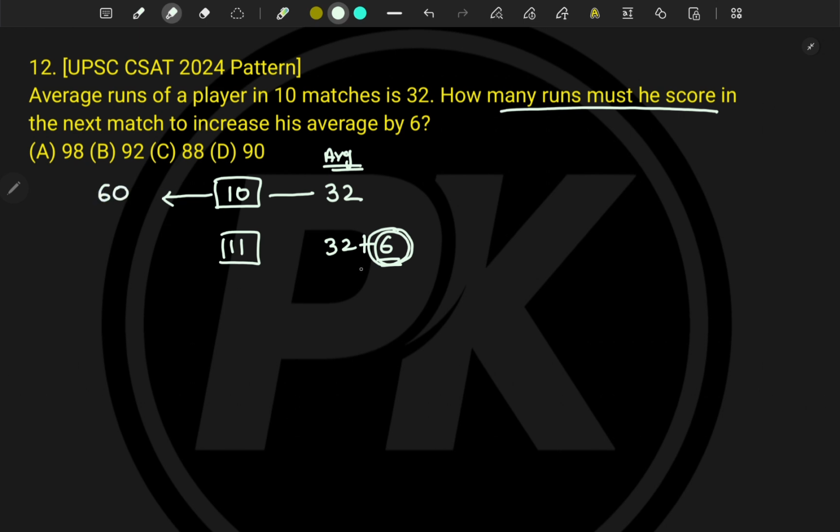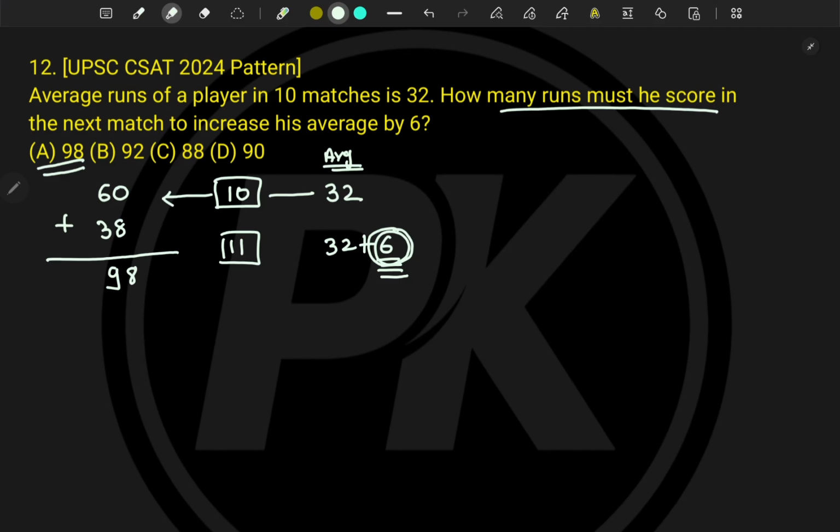What is the new average? It is 32 plus 6, so the new average is 38. That means how many runs should he score? That will be equal to 38 times 11 minus 32 times 10, that is 98 runs, so that the average will increase by 6.